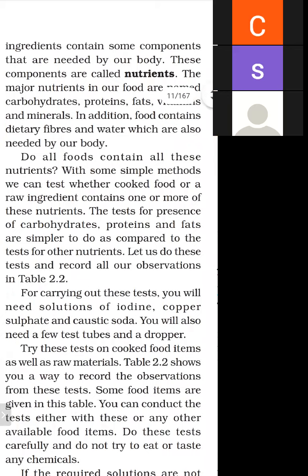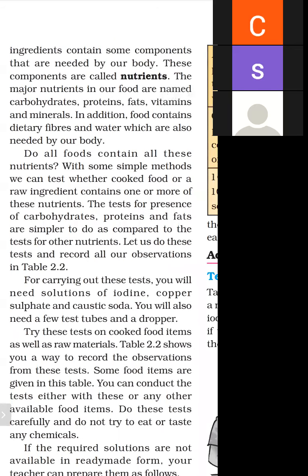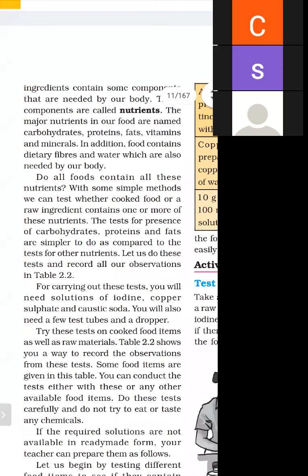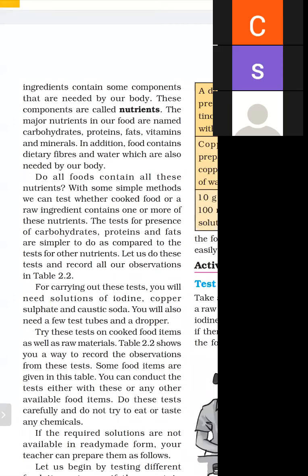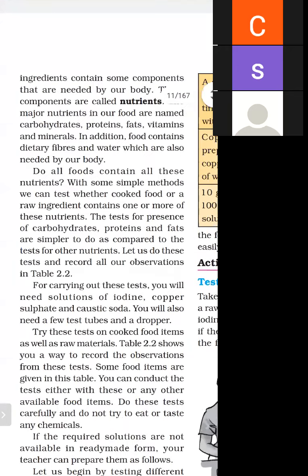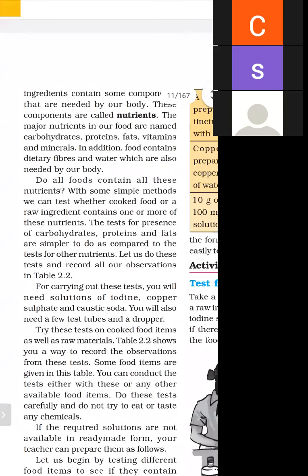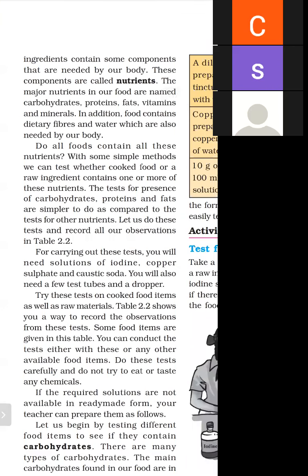For carrying out these tests, you will need solutions of iodine, copper sulfate, and caustic soda, which are available in our laboratory. So we need three types of solution. First is iodine, second is copper sulfate, and third is caustic soda. The color of copper sulfate is blue. You will also need a few test tubes and a dropper.